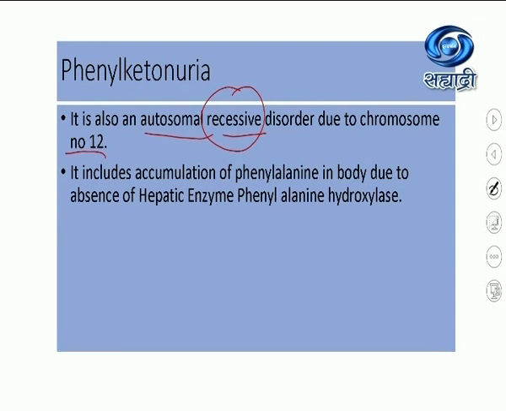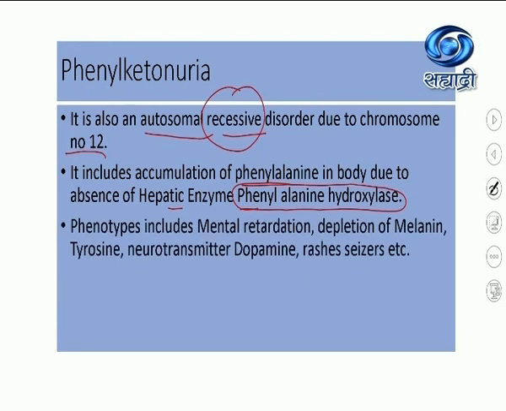This includes accumulation of the amino acid phenylalanine in the body because of the absence of a hepatic enzyme secreted by the liver. Which enzyme is not secreted? Phenylalanine hydroxylase is not secreted. This enzyme is not secreted, so there is a lot of deposition of phenylalanine in the body. Let us see what happens. What are the phenotypes, the traits, if phenylalanine deposits in the body? It leads to mental retardation. There is depletion of the melanin pigment, the pigment which is responsible for the color of your skin.